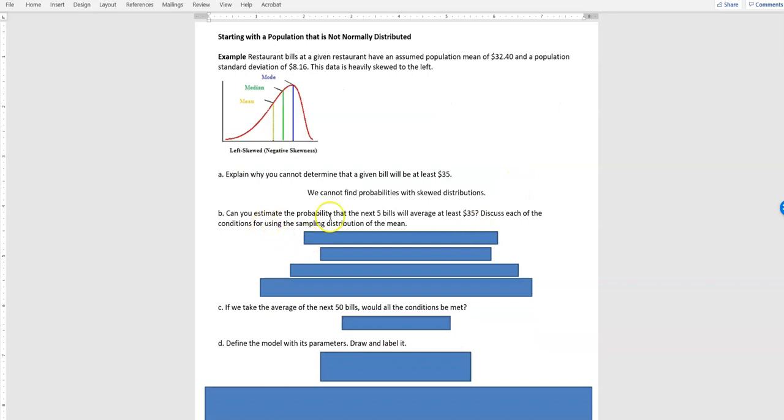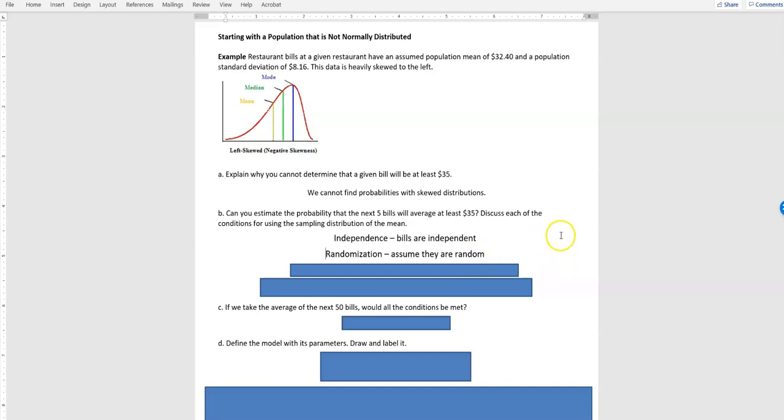What if we had 5 bills? Can you estimate the probability that the next 5 bills will average at least $35? Well, let's look at all the things we need for the central limit theorem. We need independence, and if this is 5 different people that came in to eat, we would say yes. Not glucose levels, but the bills are independent. This is from another last video, obviously. And then we want to know, are they random?